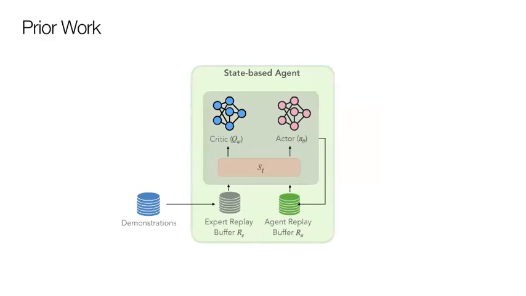To address this issue, various off-policy reinforcement learning methods use a learning from demonstrations approach, where they store expert demonstrations in a separate replay buffer for guided exploration and succeed in learning policies better than the expert. However, such prior works mainly focus on unobstructed and fully observable environments and learn policies in the state space. Therefore, we propose a method that can successfully perform manipulation tasks in obstructed environments with a vision-based policy.